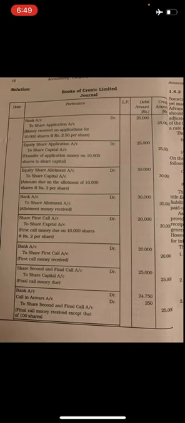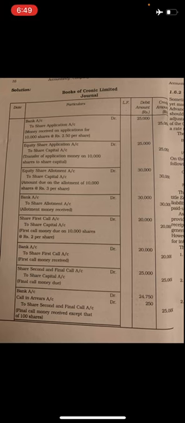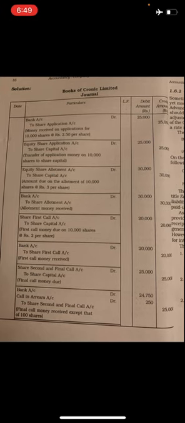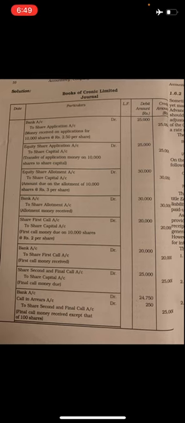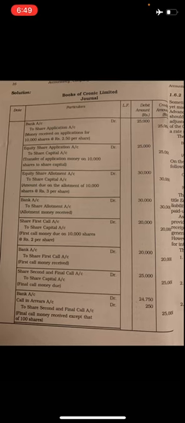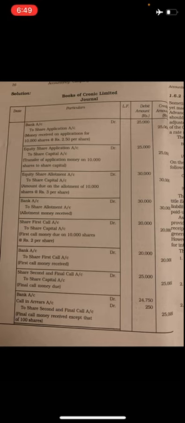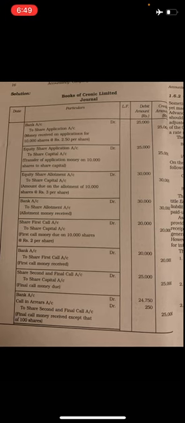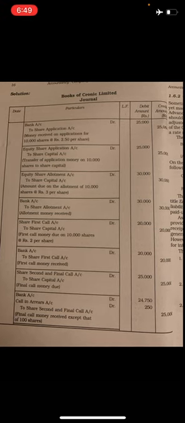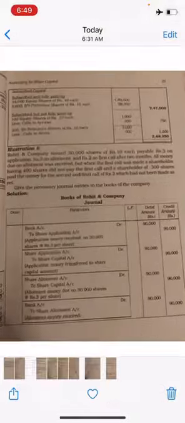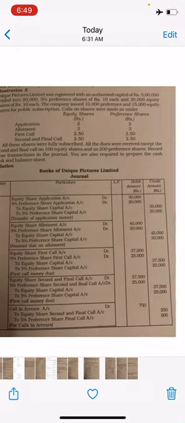So what is the amount which you have actually received? 24,750. Call in arrears is 250, and what you have to credit is the share second and final call account, that is 25,000. I hope this much is clear, students.